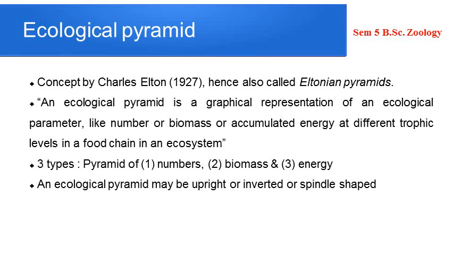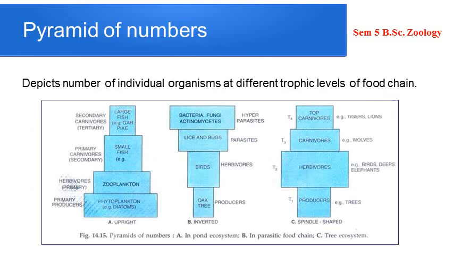While inverted means it is just the opposite. That is, the producer occupies the narrow tip portion, while the higher trophic level organisms will be occupying the broad base portion. Then spindle shape, that is, it will be narrow towards the ends and broad at the center. So the middle trophic level will be more widened, while the extremes will be narrowed down or tapering. Okay, so we'll see the different ecological pyramids.